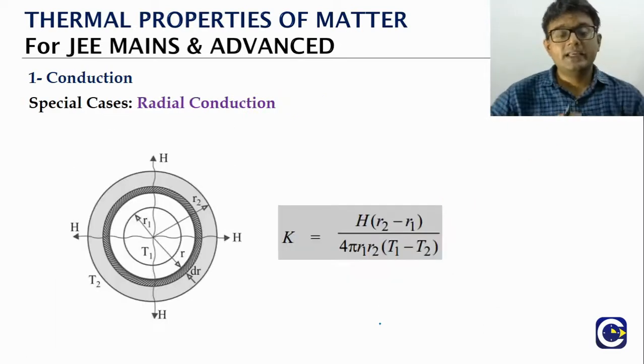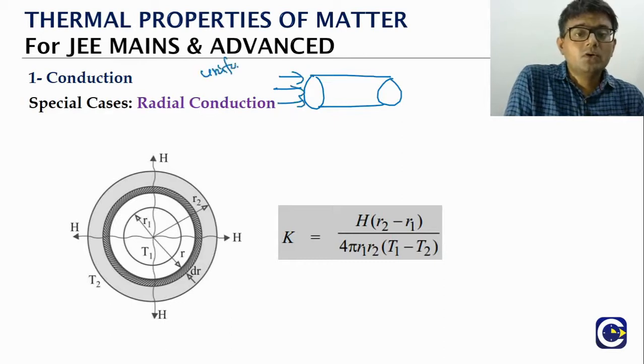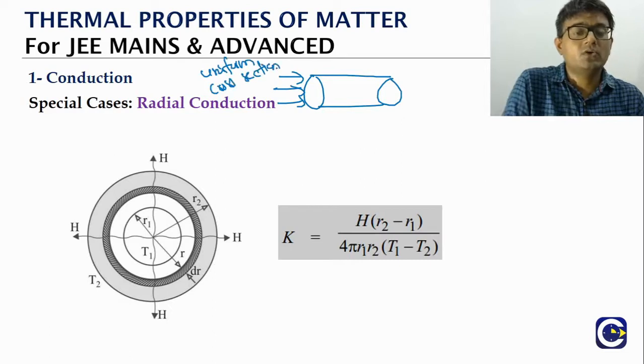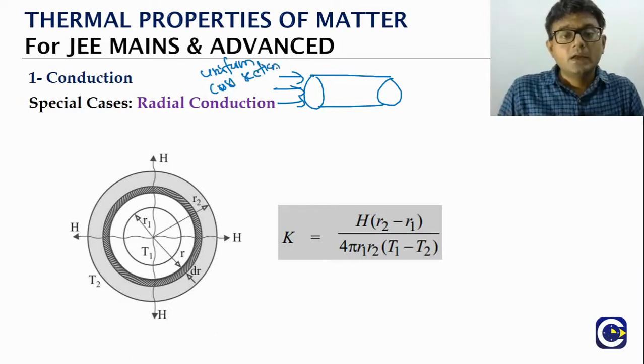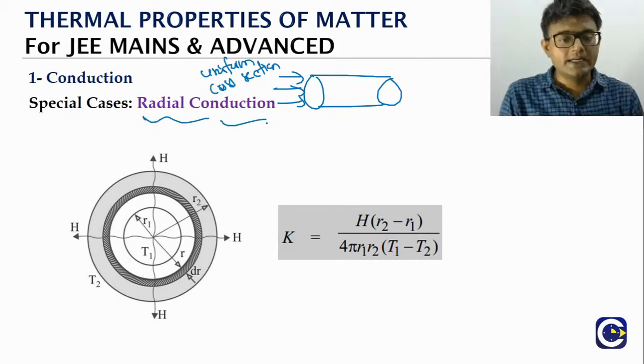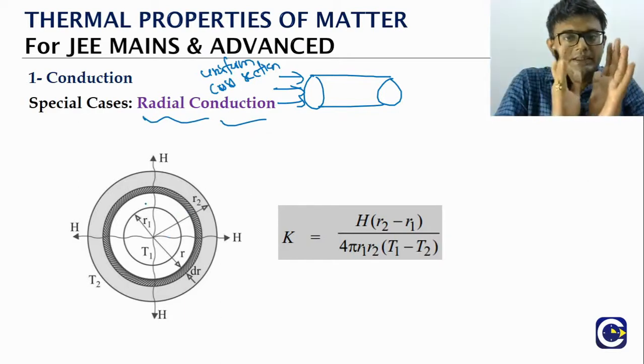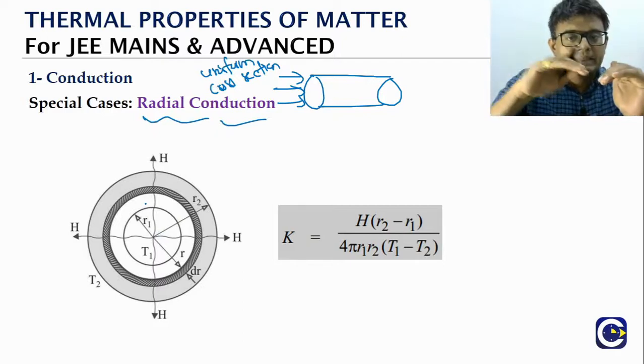Now, we talked about the conduction of heat through a rod of uniform cross section. But we can also have the idea of radial conduction, which means conduction through the radial direction.